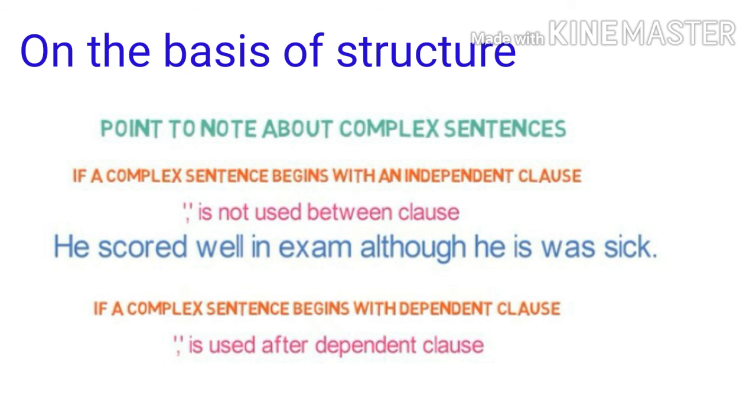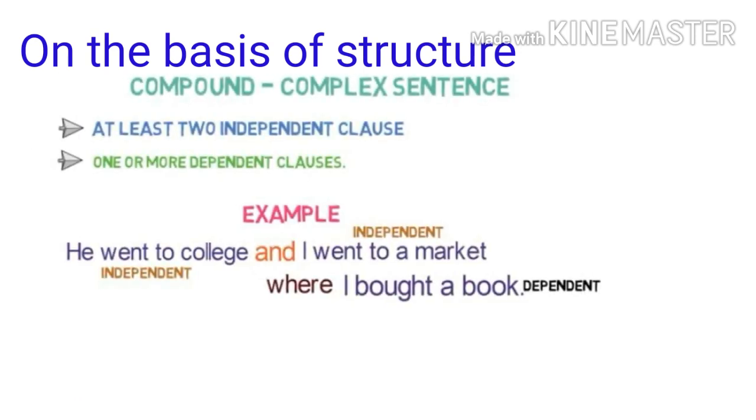Look, the next type of sentence is the compound-complex sentence. Compound-complex sentences consist of at least two independent clauses and one or more dependent clauses. Example: He went to college and I went to a market where I bought a book. Here, this sentence consists of two independent clauses and one dependent clause.